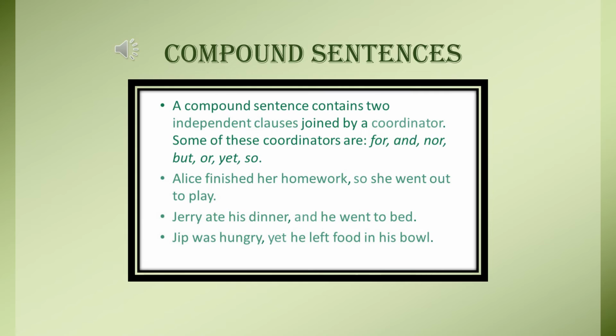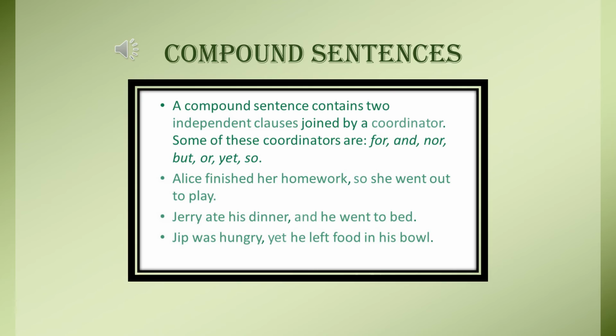Now let's move to the second type of sentence, that is the compound sentence. These compound sentences are those sentences where you can see two independent clauses joined together by a conjunction. So we use conjunctions like and, for, nor, but, or, yet, so. All these conjunctions are used in compound sentences to join two independent sentences.